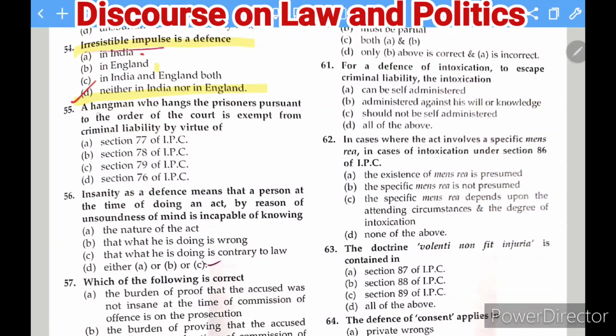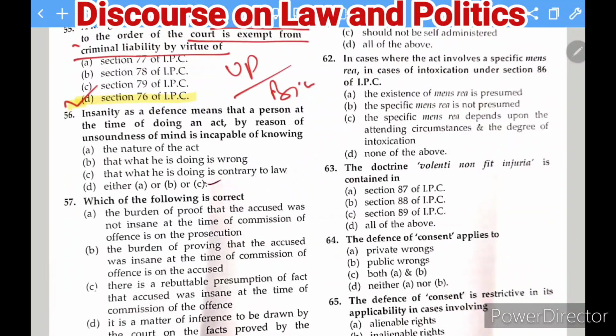The next question is here: who hangs the prisoner pursuant to the order of court is exempt from criminal liability by virtue of? You know that this question had been asked in UP also and Bihar also. The answer of this question is here 76, because he is doing as per the law here.